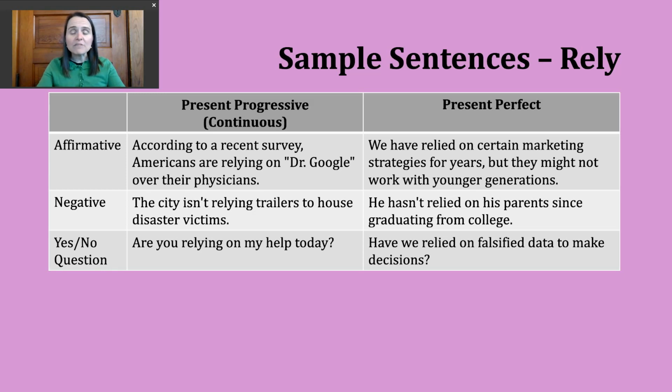So in the affirmative, I'm going to have my subject, I'm going to have a form of be, so am, is, or are, and then I have that ing form of the verb. So be in the present plus my verb with ing, that is what makes my two parts to the present progressive. Let's look at an example sentence.